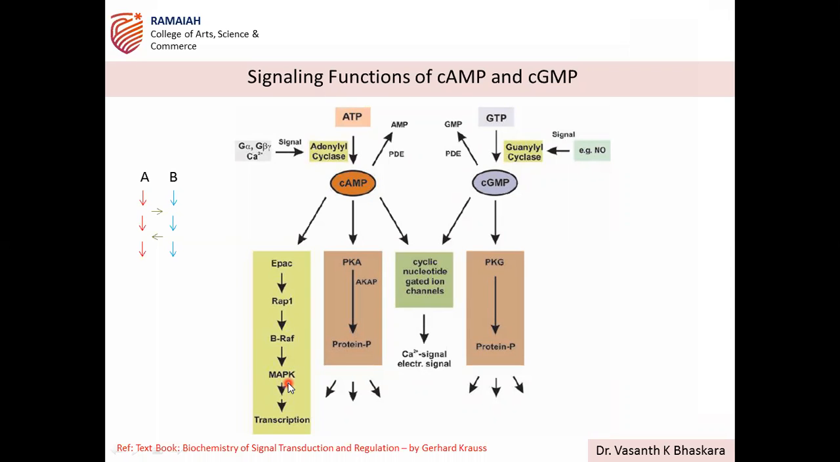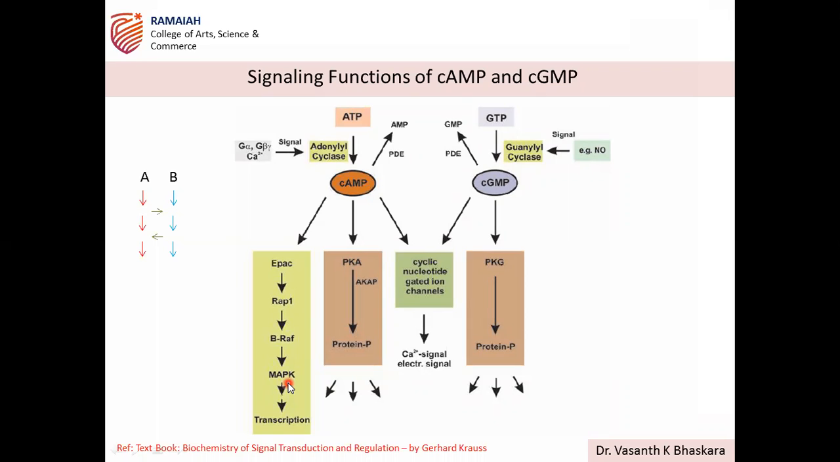Major are the ERK pathway, ERK, extracellular signal regulated kinase. ERK pathways are responsible for cell proliferation. Then P38 and SAPK. P38 or SAPK means stress activated protein kinase. Then another one is JNK. So these three are major constituents of MAP kinase pathways.